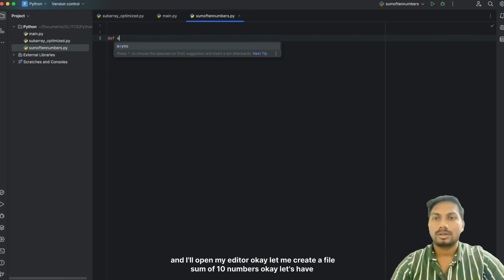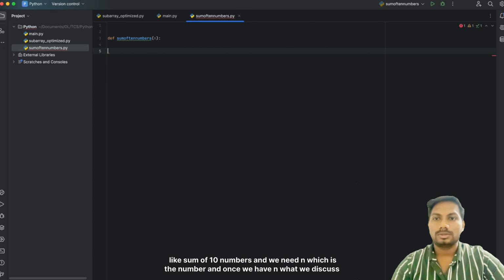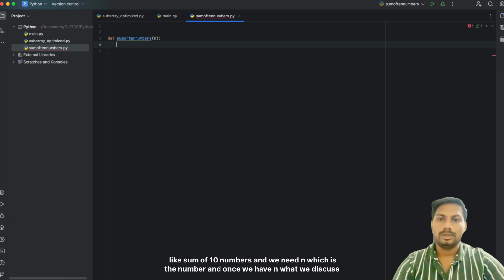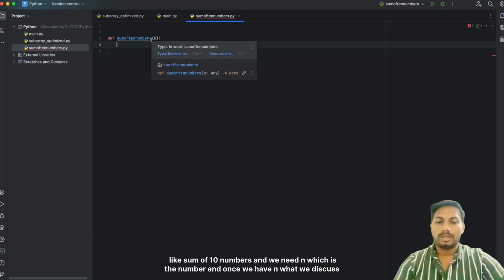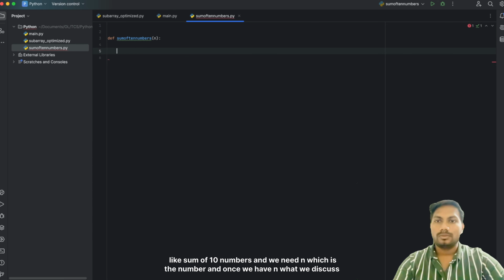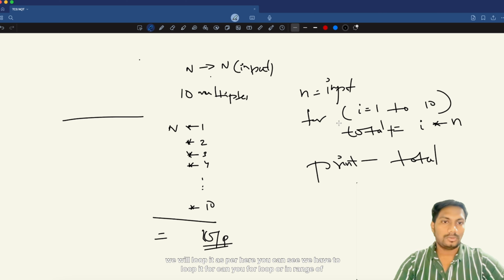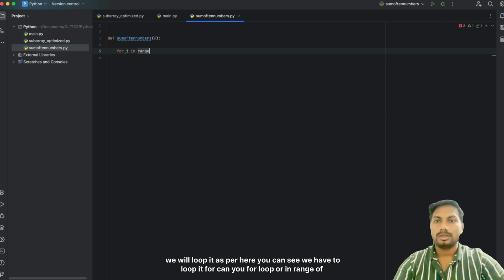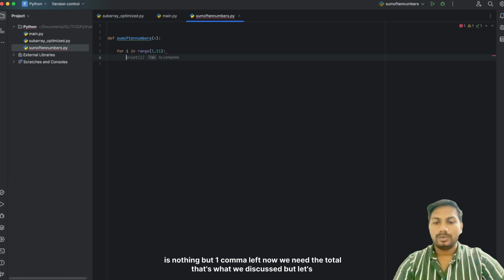Okay, let's have the sum of 10 multiples, and we need n, which is the number, and once we have n, what we discussed, we will loop it. You can use a for loop, for i in the range of 1 comma 10, but range takes -1 as the last element, so we keep +1, which is nothing but 1 comma 11. Now we need the total, that's what we discussed, but let's initialize total here.